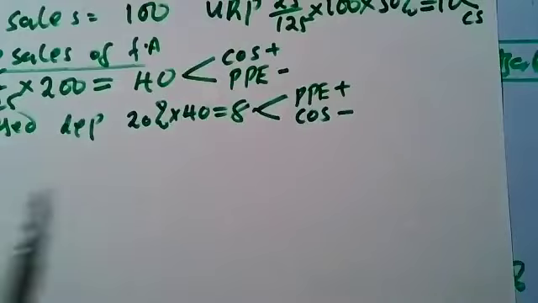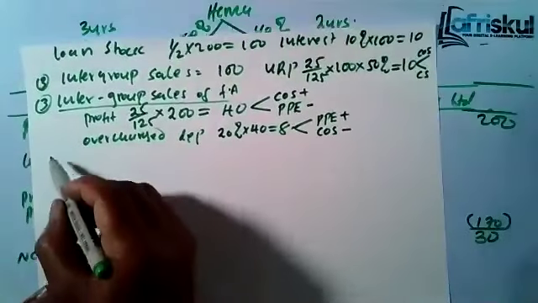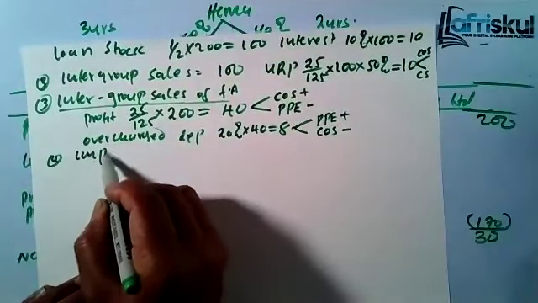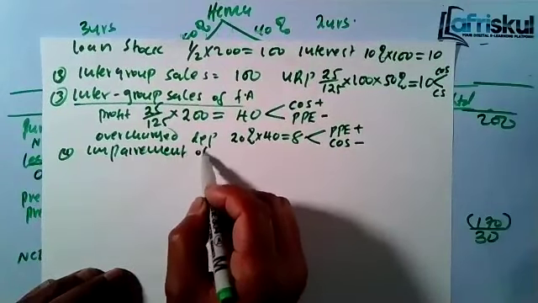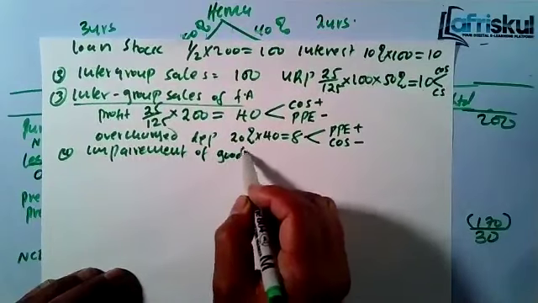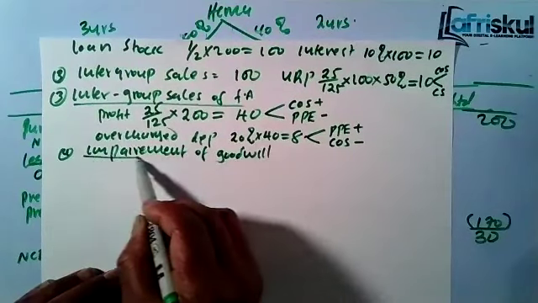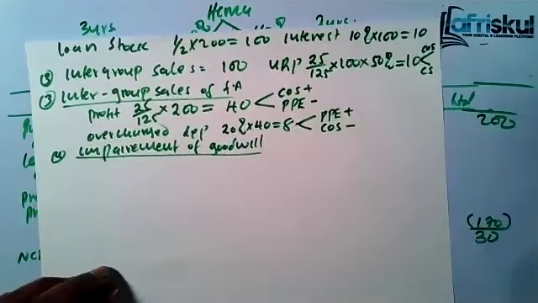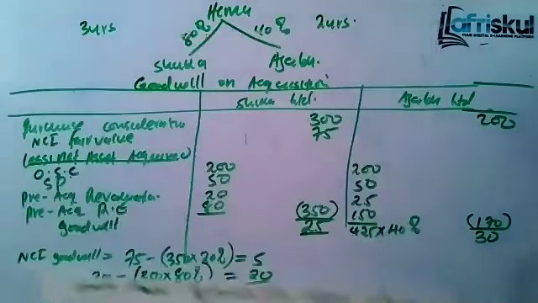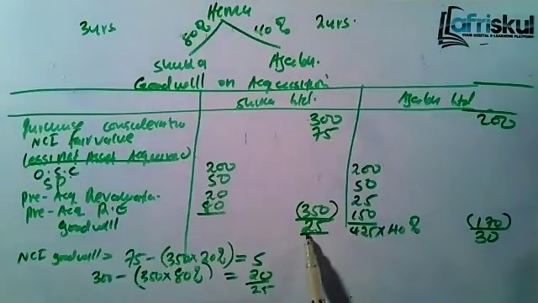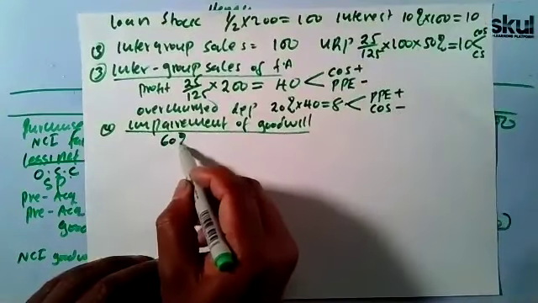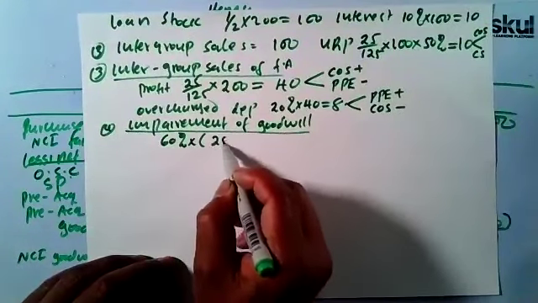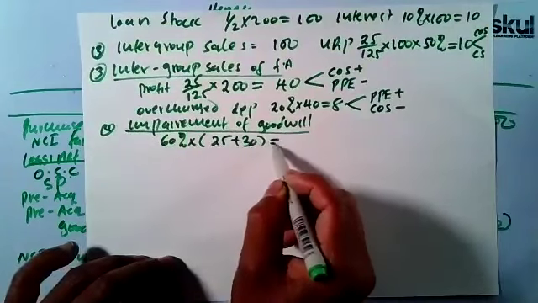So how do we get that impairment? Number 4, it's impairment of goodwill. We are told that. So we had 2 goodwills here. I've not labelled them. It was 25 plus 30. So they had already impaired by 60%. So it's 60% of 25 plus 30.